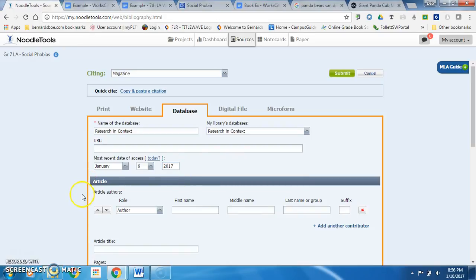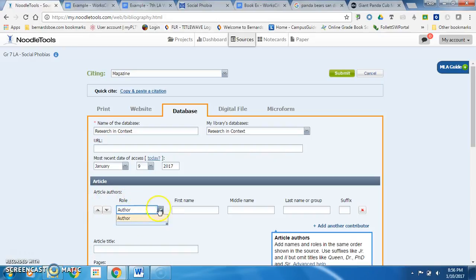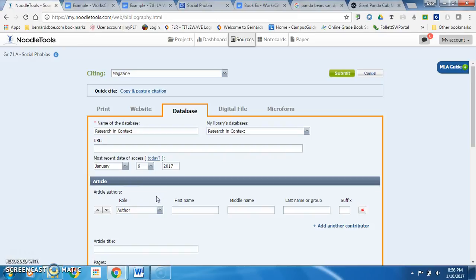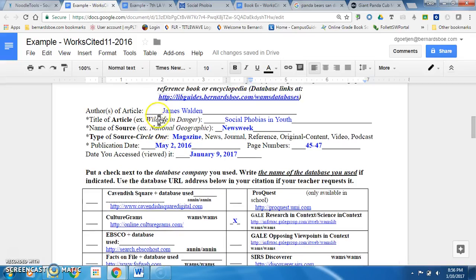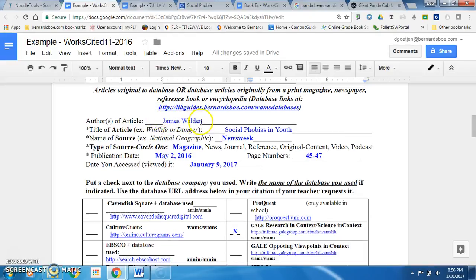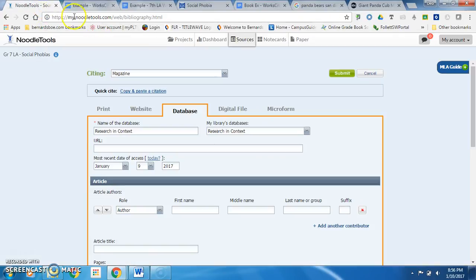Okay, the next field is the role field, and in this case, author is our only choice. So we go back to our white note sheet and we look to see if we have an author's name. I do, James Walden. If you don't have an author name, if you wrote none there, then you would just leave these fields blank.